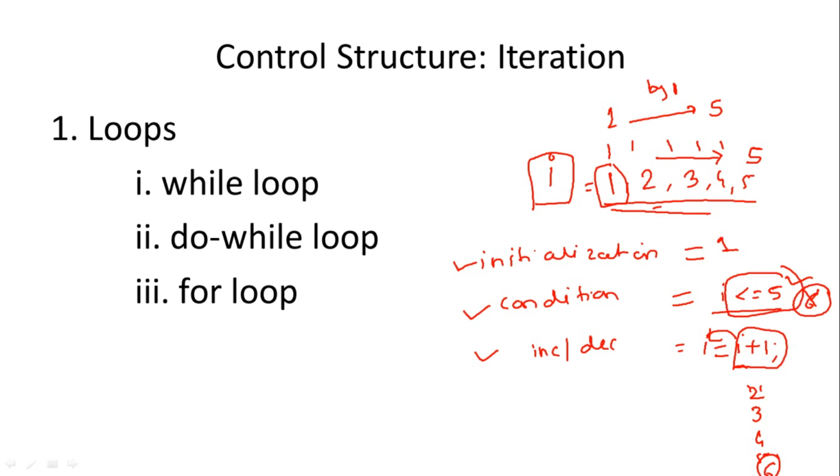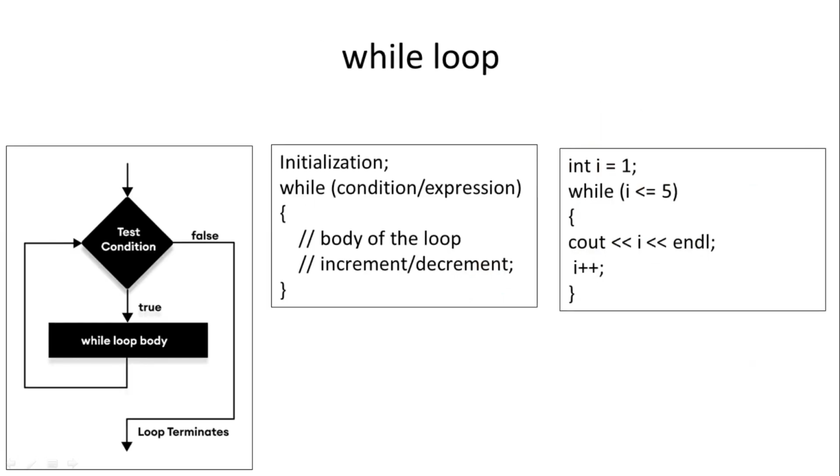So in any kind of loop, 3 things are required. First is initialization of the counter, second is condition checking for terminating that loop at some point, and third is modification of that counter, either increment or decrement. So we will see these loops one by one. First is the while loop.